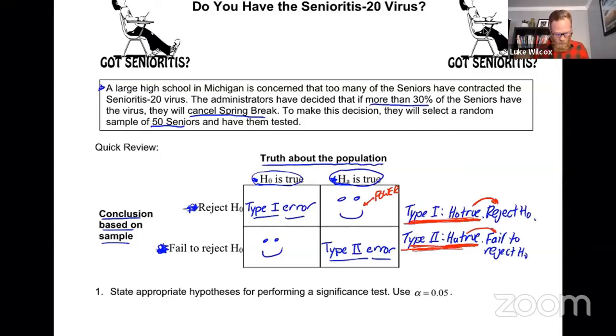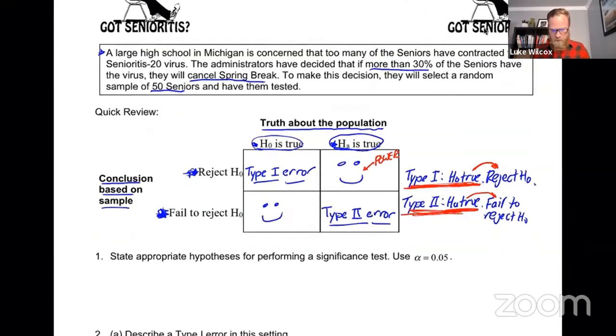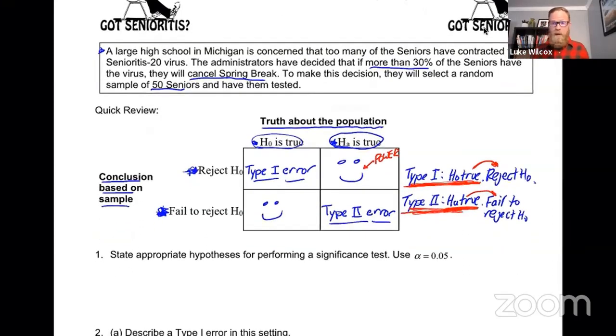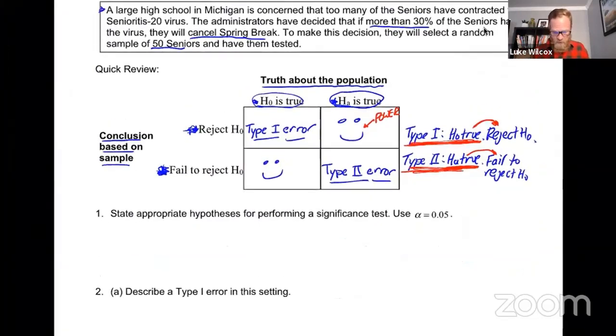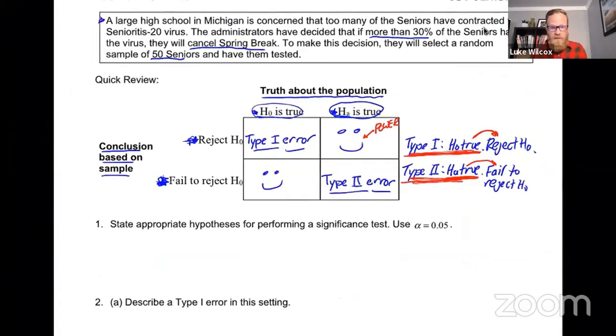Okay, with that quick review out of the way, I think we are ready to jump into the context here about this high school in Michigan where they've got the senioritis problem and the administrators are going to take a sample and do a significance test to decide what they want to do about spring break. So we're going to start with the hypotheses here and an alpha level of 0.05. Now, we're definitely in the world of proportions here rather than the world of means, and it is a one sample problem rather than a two sample problem.